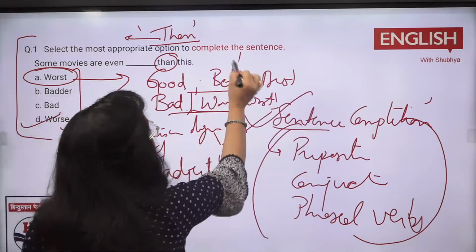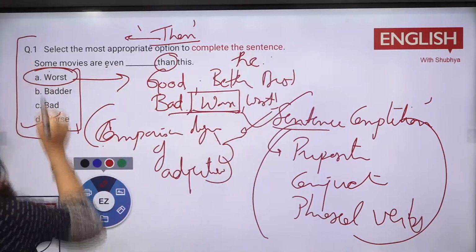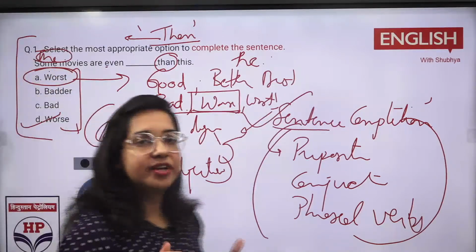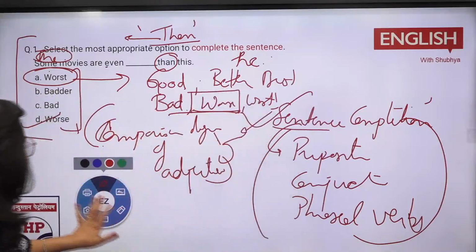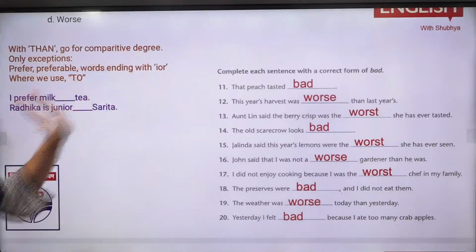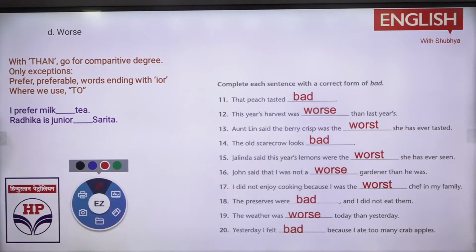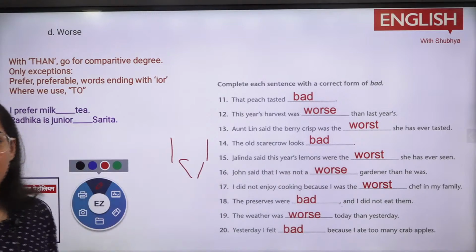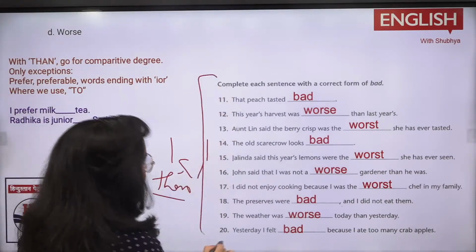Worst would come when there is the. Some movies are even dash than this; they're talking about movies, and that is a degree. Whenever the superlative degree comes with the, and the comparative degree comes with than, you need to remember that. You can write it down: than comes with the comparative degree. Now I have got two questions for you. Whenever you have a comparison, whenever you're talking about differences between two persons or places, you use than and the comparative degree.